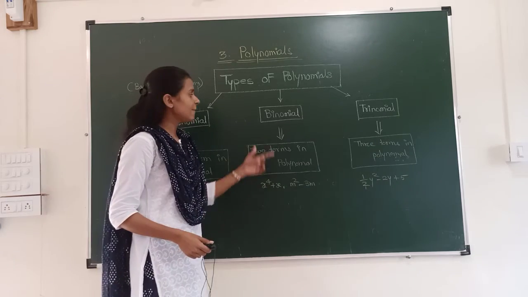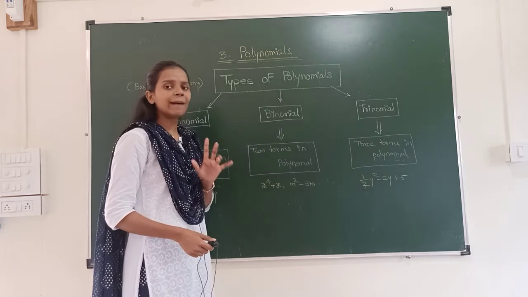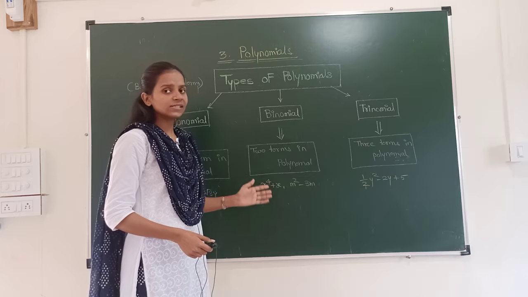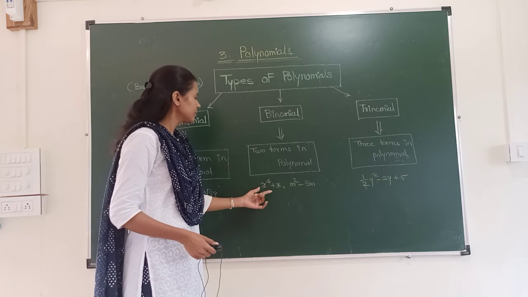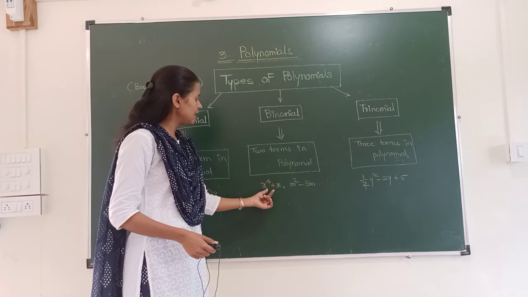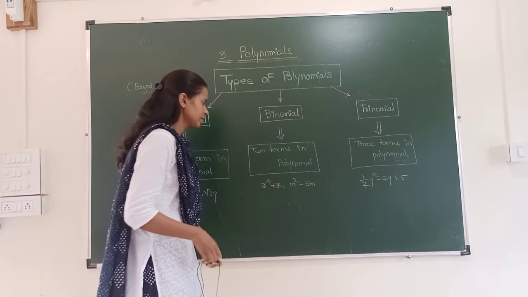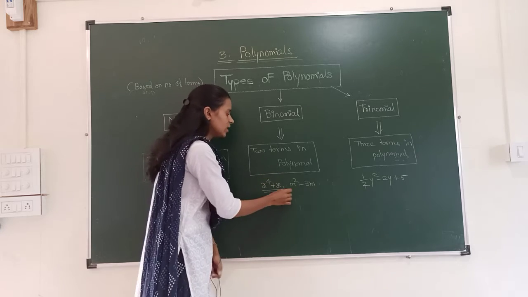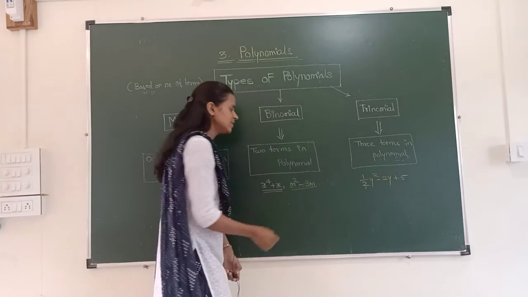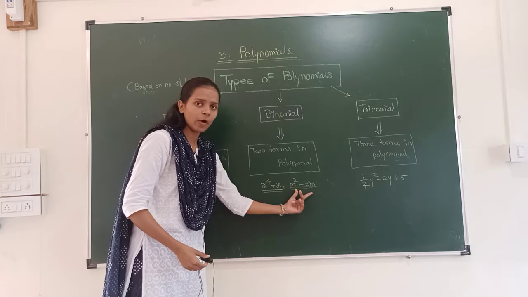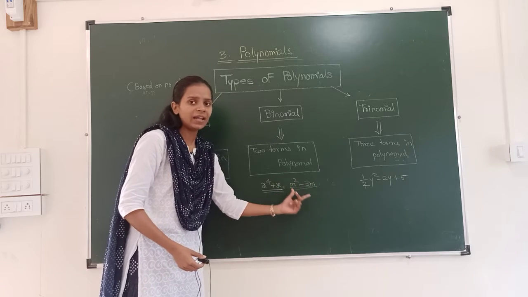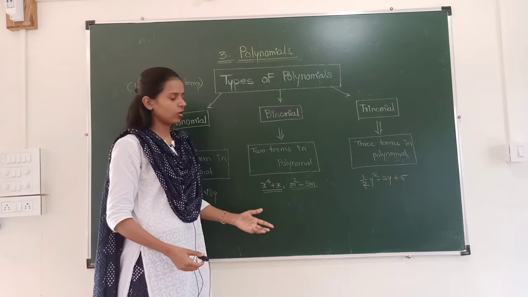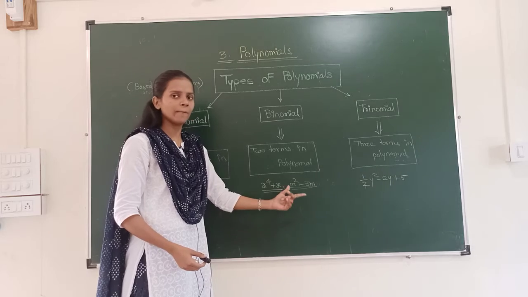Second type is binomial. Bi means two. Two terms are in the polynomial, therefore it is called binomial. See, 4 raised to power x, raised to power 4 plus x. Two terms are there in the polynomial, therefore this is a binomial. Again, m square minus 3m, two terms are there in the polynomial, therefore this is called binomial. Binomial means two terms are there in the polynomial. These are the examples of binomial.